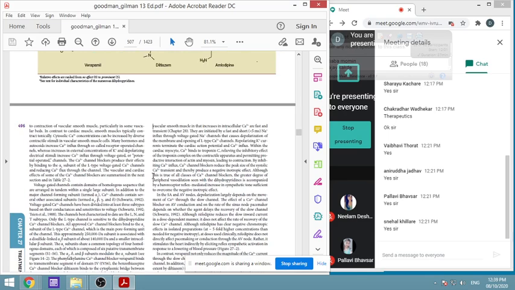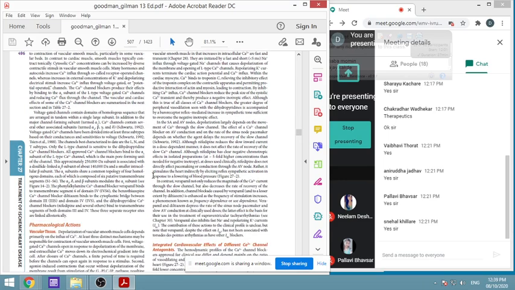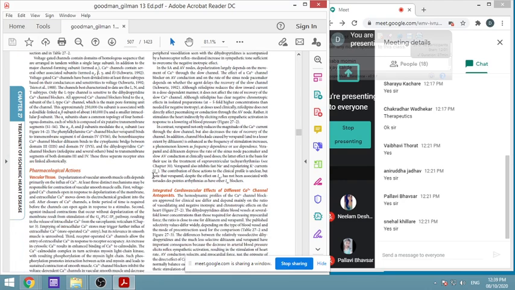As I told you, these are called L type voltage gated channels. Although they are all L type voltage gated ion channels, the selectivity of various drugs differs. For example, verapamil is more cardioselective and nifedipine is more vasculoselective, so it has more effect on the vessels. This kind of selectivity will be there, and accordingly the effects will vary. So we know what the effects are.